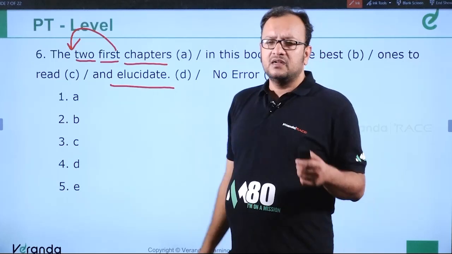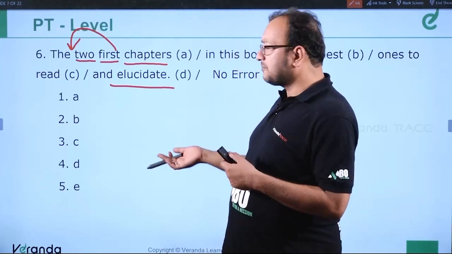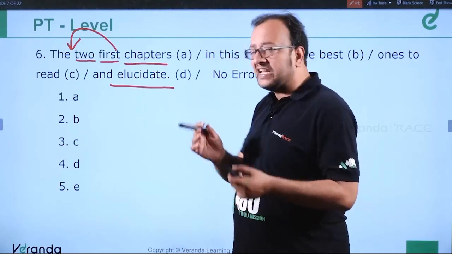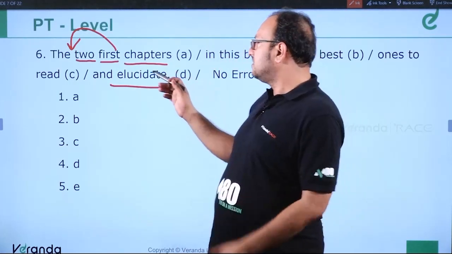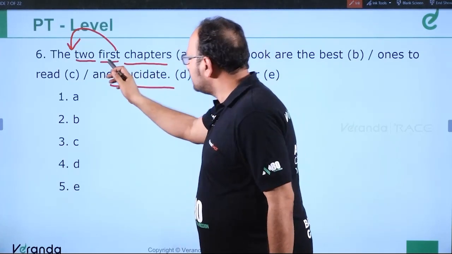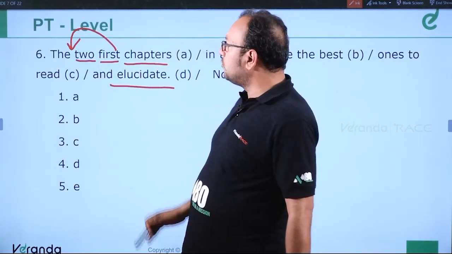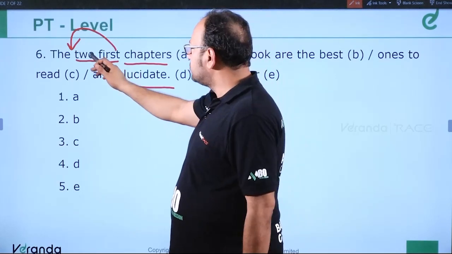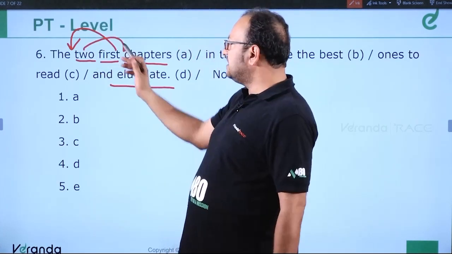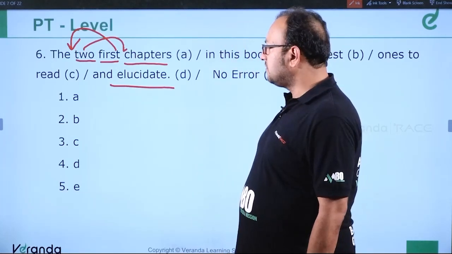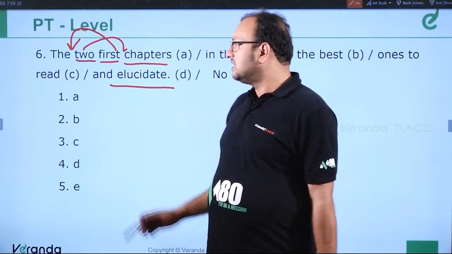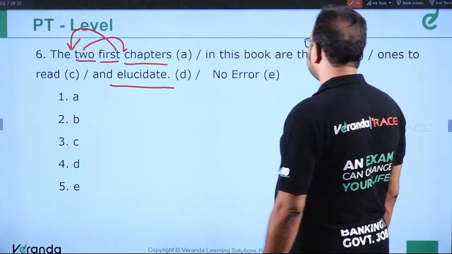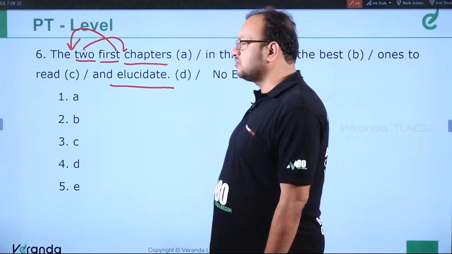first two people, the second last chapter of the book, this way we use it, or the first 5 men from the crowd, this way. So this rank should come before the number. The first 10 people were called by the police. So this should be placed over here, especially in this case where we talk about the first as an ordinal. Then the number should be placed after it. So it should be: the first 2 chapters in this book are the best ones to read and elucidate. The first 2 chapters. Clear?